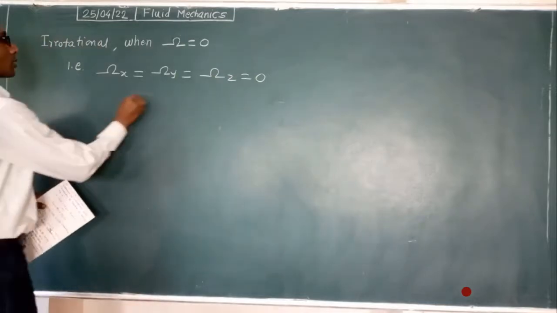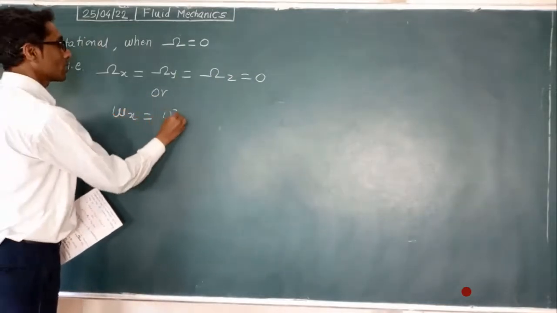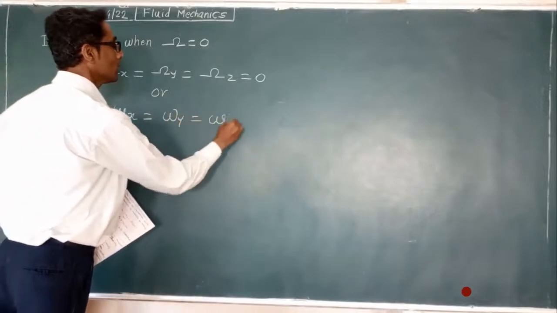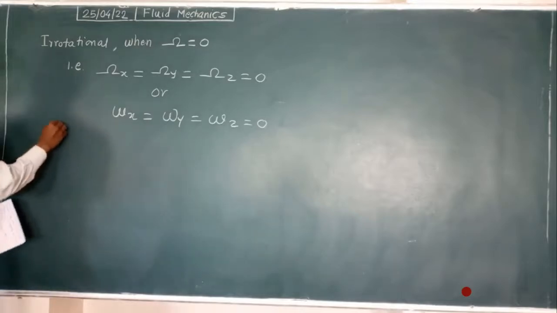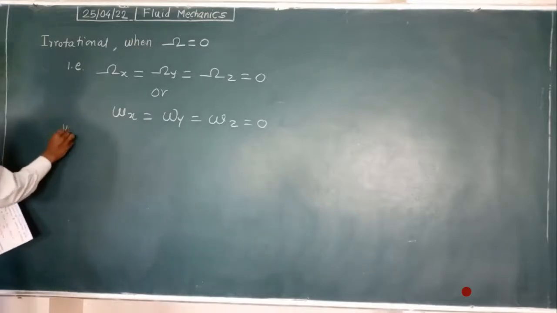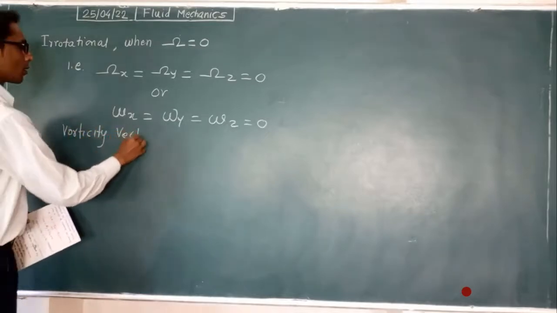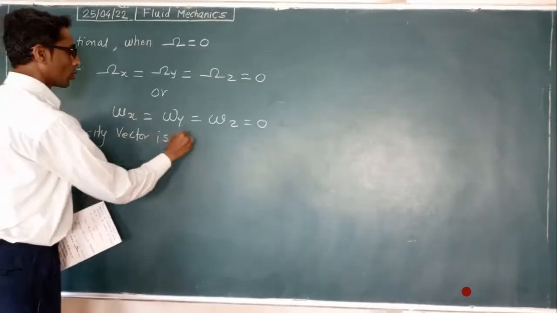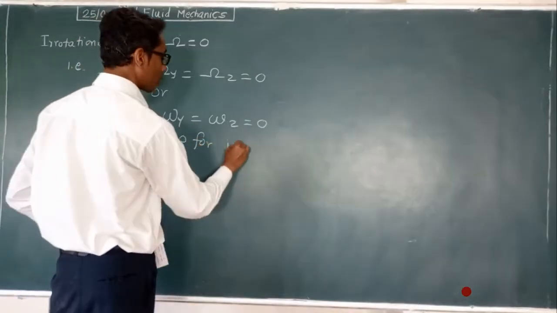Or the angular velocities in x, y and z directions are zero. Means the vorticity vector is zero for irrotational flow.